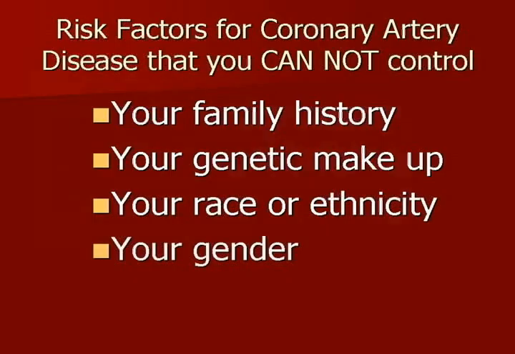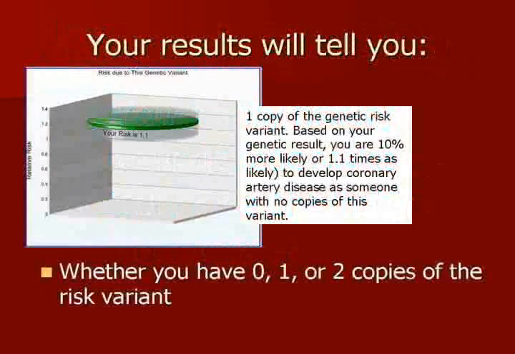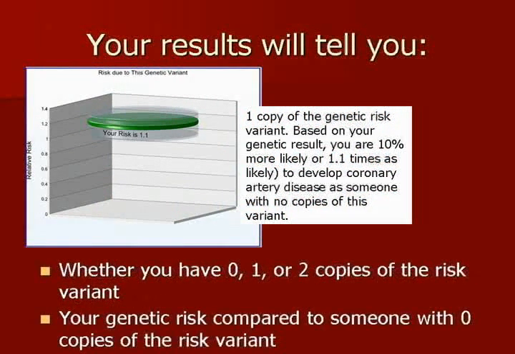Remember that we all have 2 copies of every gene. We inherit 1 copy from our mother and 1 from our father. This means that for every genetic variant the CPMC study looks at, you can have either 0, 1, or 2 copies of the genetic risk variant. As you can see, your results will tell you the following: how many copies of the risk variant you have, and how your genetic risk compares to someone with 0 copies of the risk variant.